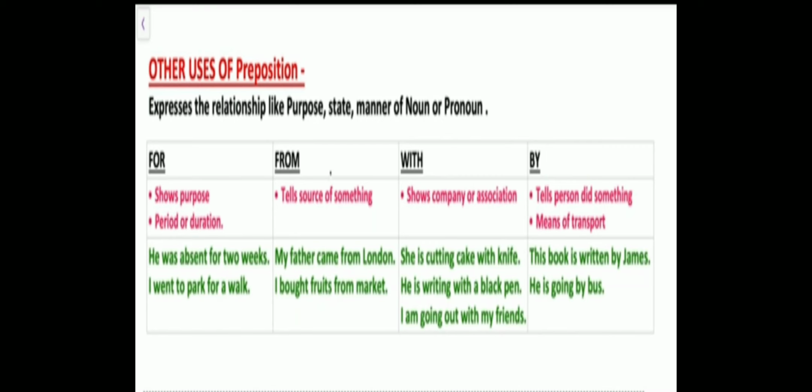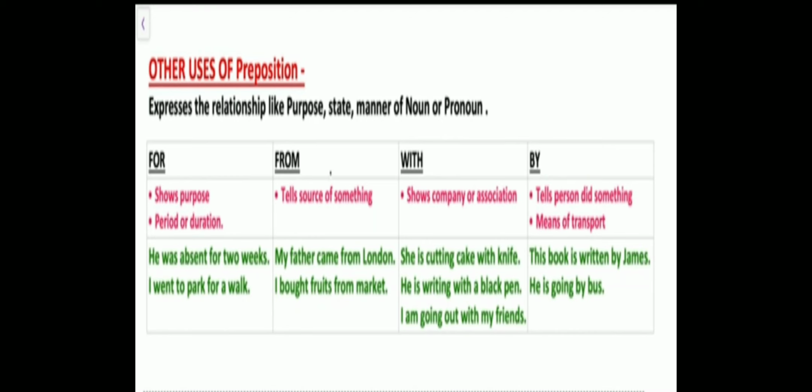With is also used for any instrument or tool. By is used when it is done by some person. She is cutting cake with a knife. He is writing with a black pen. So with is usually used for an instrument. Then, I'm going out with whom? With my friends, when you're going out with someone. By, when it is done by some person. This book is written by James with a pen, you can say. And also for means of transport: he's going by bus. Also we use by when we say what the time is by your watch.